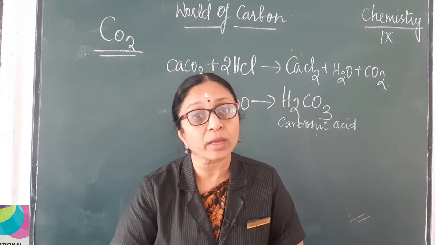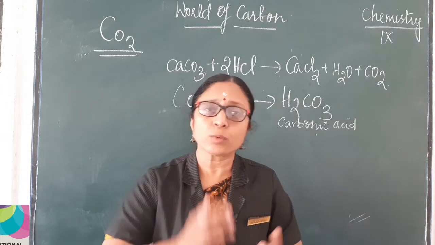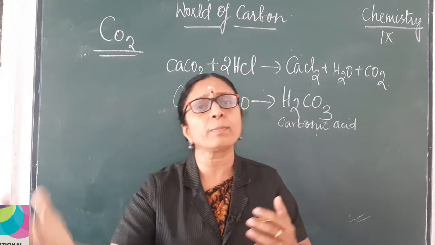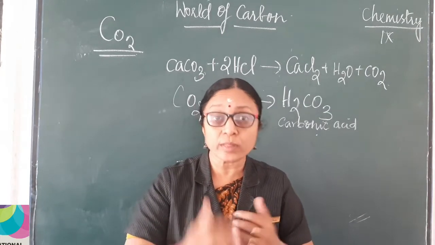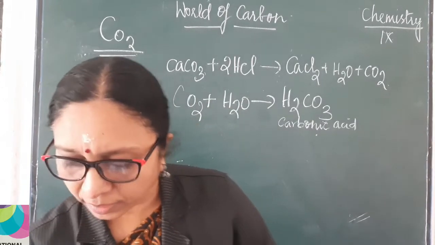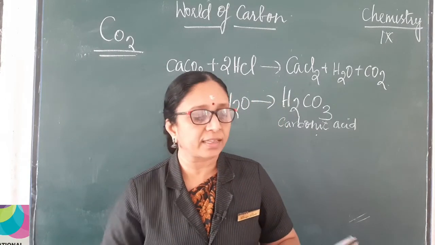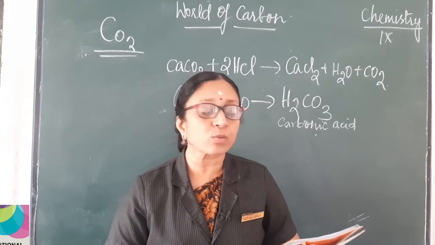So what will happen if global warming increases? Yes, it is going to affect all parts of the world. How is it going to affect? See, we can have some points in the textbook. The ice layers melt. In ocean islands, what happens?